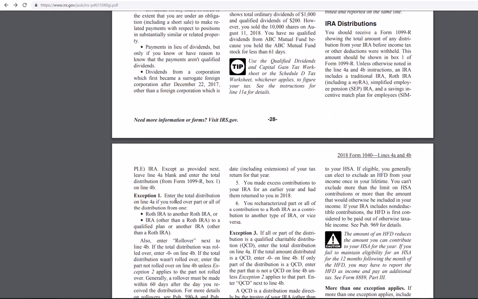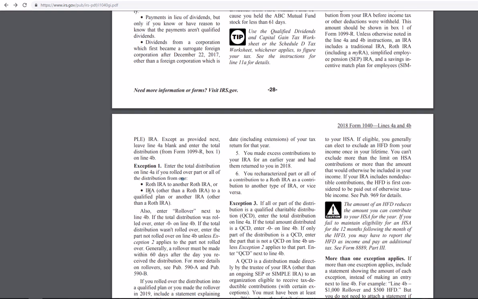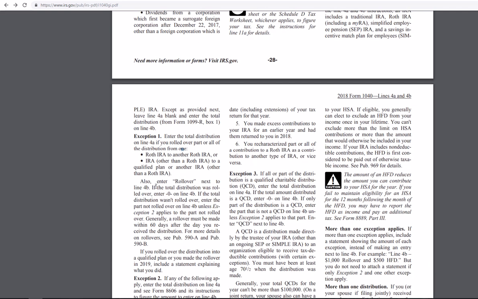So what happens if you rolled over part or all of your distributions from one Roth IRA to another Roth IRA, or from an IRA other than a Roth IRA to a qualified plan, or another IRA other than a Roth IRA? Also enter "rollover" next to line 4B. If the distribution was rolled over, enter 0 on line 4B. If the total distribution wasn't rolled over, enter the part not rolled over on 4B unless exception 2 applies, which is down here. We'll get to that.